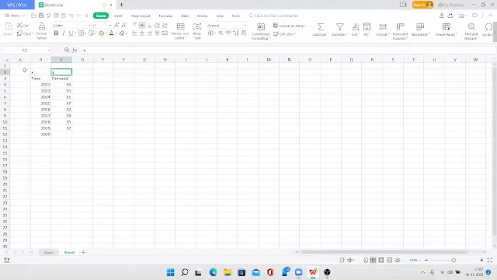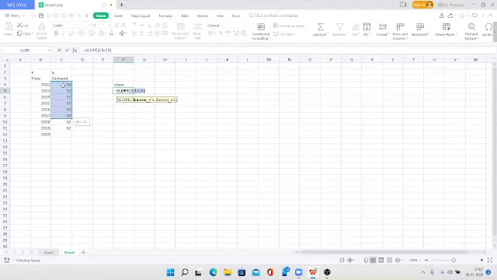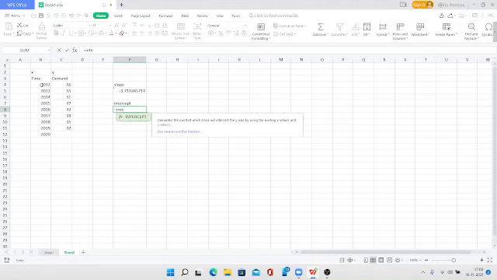So I hope all of you got minus 3.71429. This is the slope of this line, A. A is the slope, right? So in my equation, I got the slope. In the same way, we can use the intercept function to get the intercept. Every function in Excel starts with equal to. Equal to intercept. Start typing intercept, and it will give you the suggestion. Can you see the intercept?